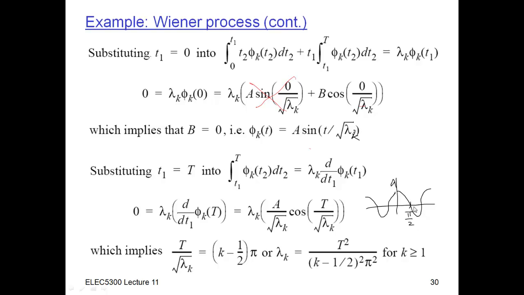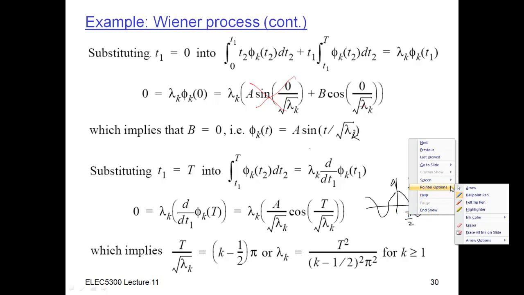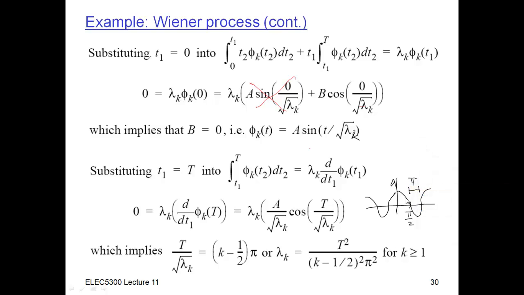Then at this point here, it goes up. The difference from here to here is pi. So it first goes to 0 at pi over 2, and then the next point is pi over 2 plus pi, which is 3 pi over 2, then 5 pi over 2, and so on.